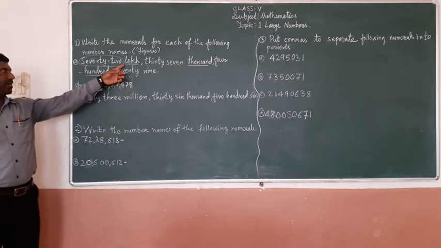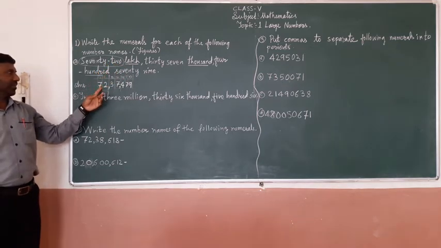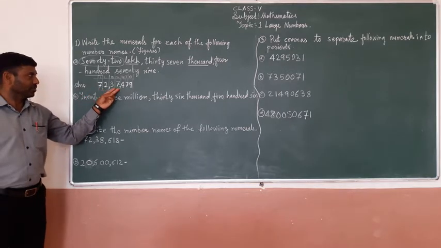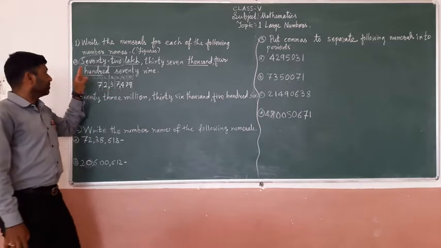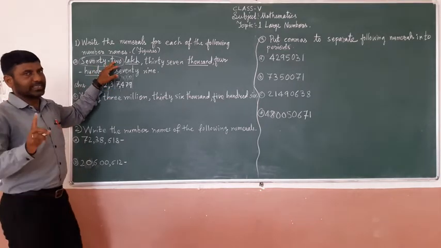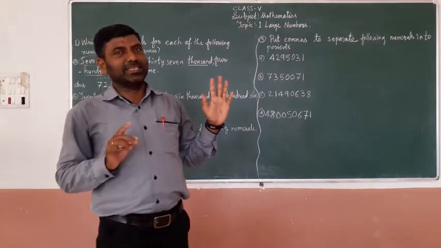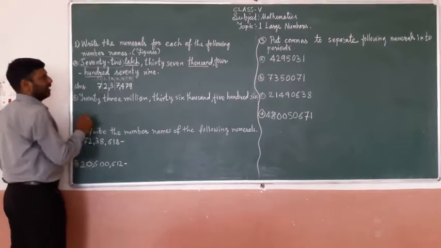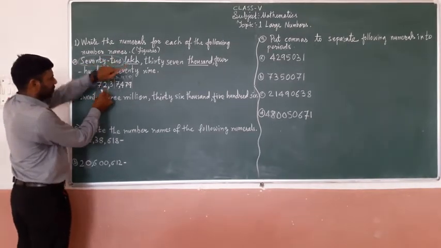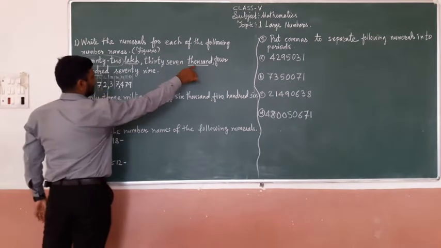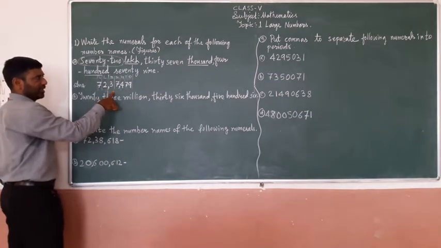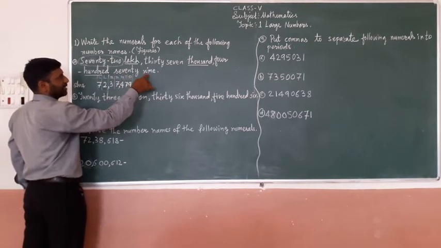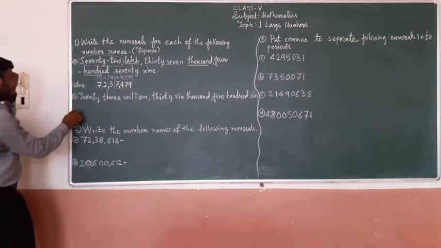We know that 72 lakh means it's a two-digit number. Now count and check one more time. We know that lakh is a 6-digit number and the 10 lakh place is a 7-digit number. Check, the digits are 7: 1, 2, 3, 4, 5, 6, 7. Understand? 72 is in lakhs period, 37 is in thousands period, 4 is in hundreds place, and 79. Understand? Likewise, see the next one.